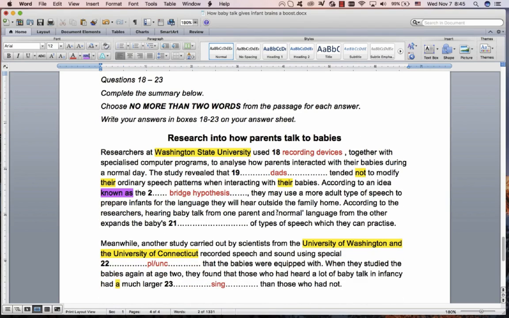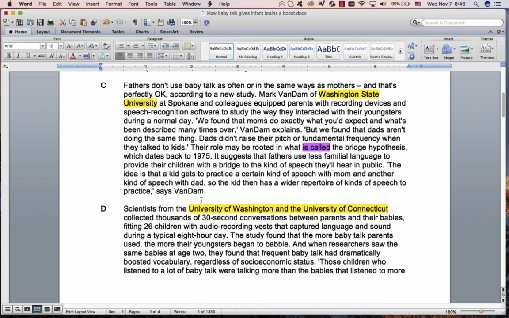They may use, according to the researchers, hearing baby talk from one parent and normal language from the other parent expands the baby's something of types of speech which they can practice. One parent, another parent expands the baby's. So we're going to be over here probably. Be careful with these summaries. They can go back sometimes. They do it, especially reading 3. But we will start here. Certain kind of speech with mom, another kind of speech with dad. So that's one parent and another parent.